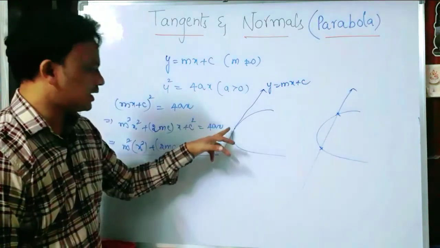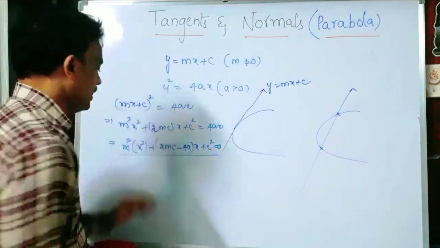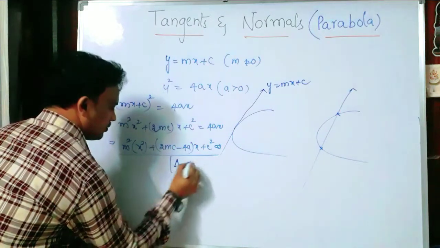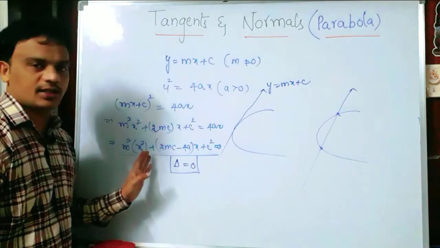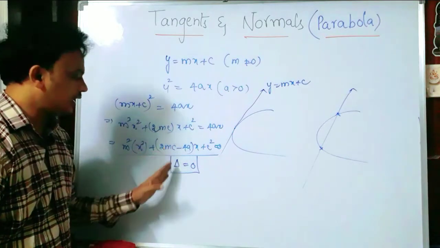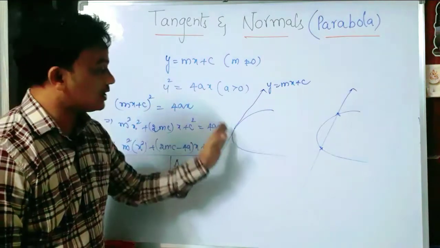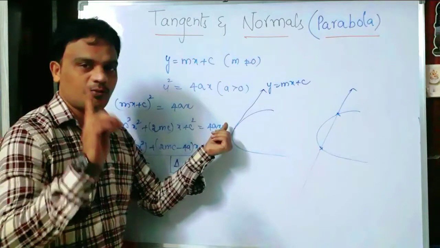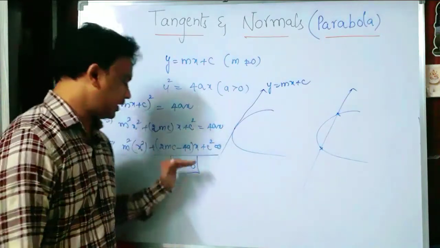In this case delta becomes 0, it touches at only one point. I mean the point of intersection is one point, that means the roots are equal, there are no two distinct points. In that case delta equals 0.